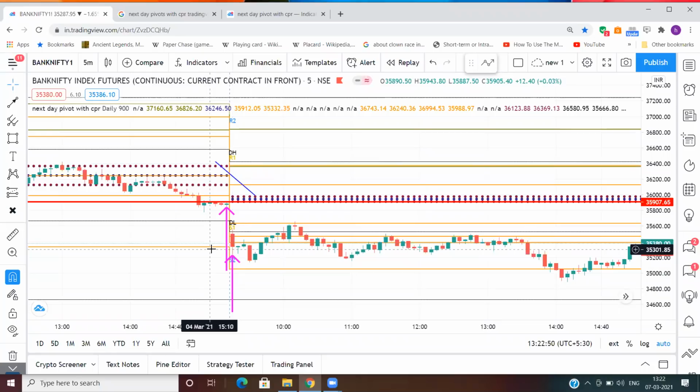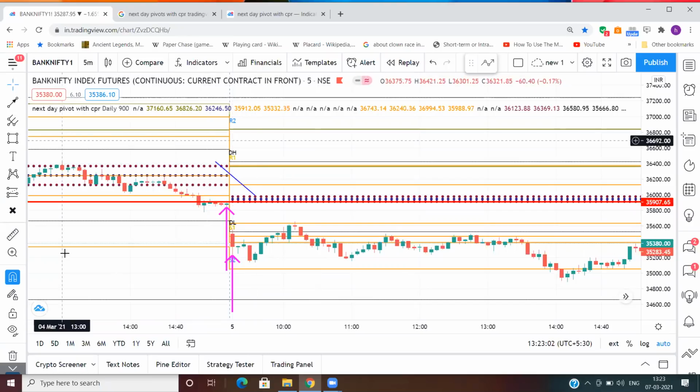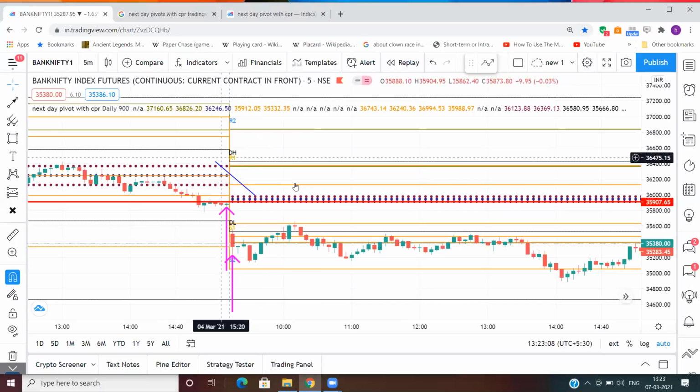So we are into 4 steps. The very first step is we have to see the CPR 2-day relationship and make a bias, which side it is, based on our seven relationships. So this is a bearish mode. The very first step is bearish. Second step, where did it close? So it did close below the next day CPR, right? So this was the second confirmation.